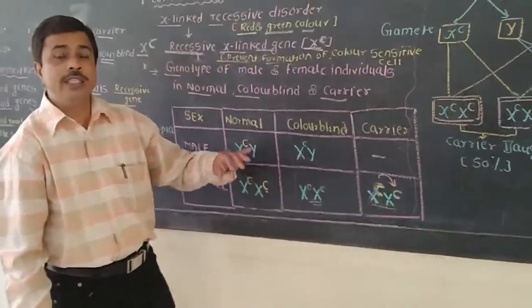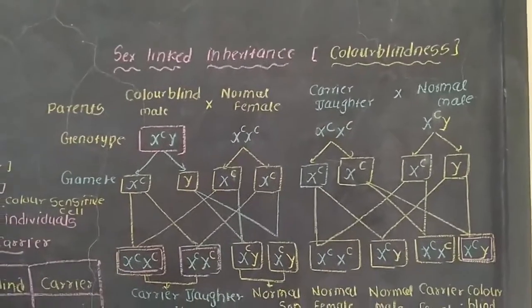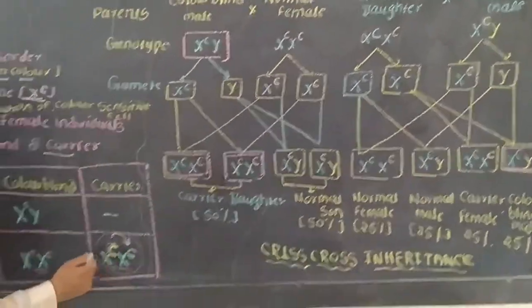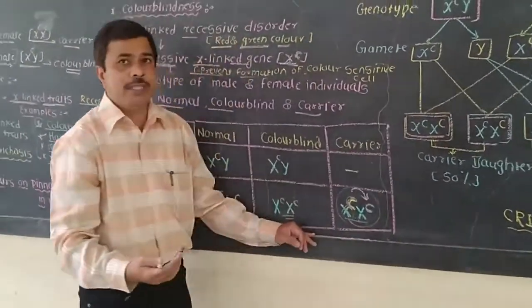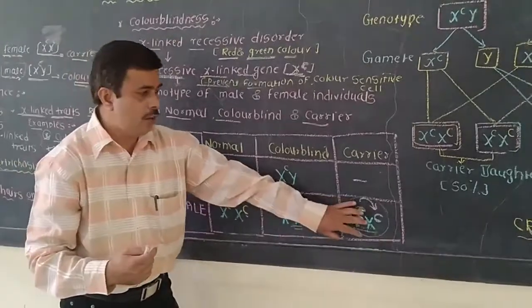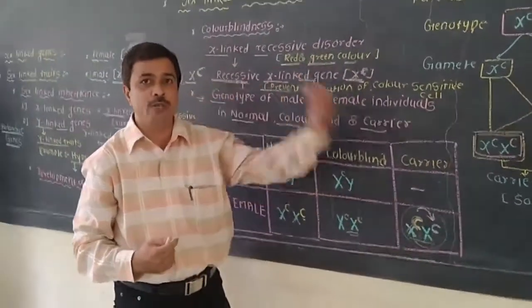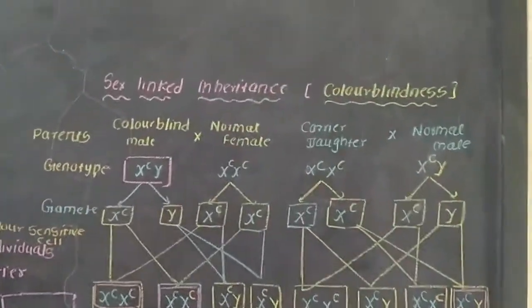And these genes will be transmitted to the next generations. We will see that in the next part. So the female will be a carrier. It is not expressed phenotypically, meaning this female is not color blind, but the genes are present, and these genes will be transmitted to the next generation. Let us see the crisscross inheritance.